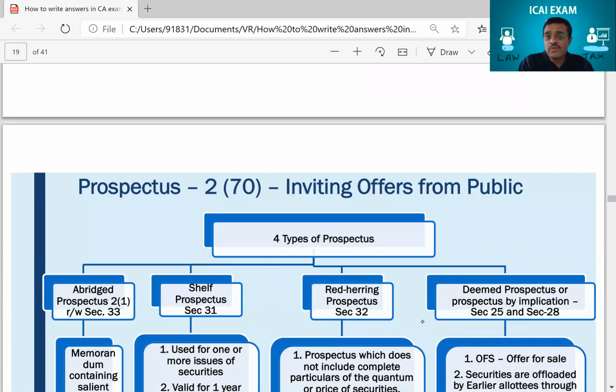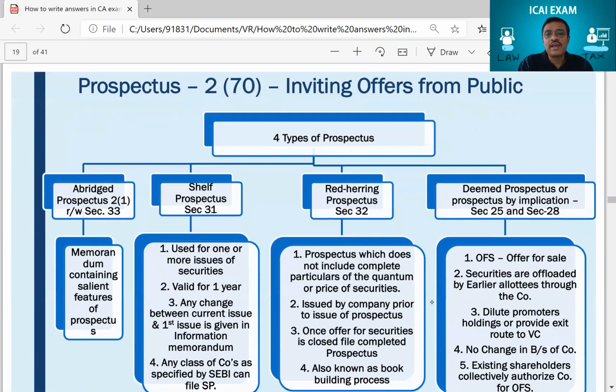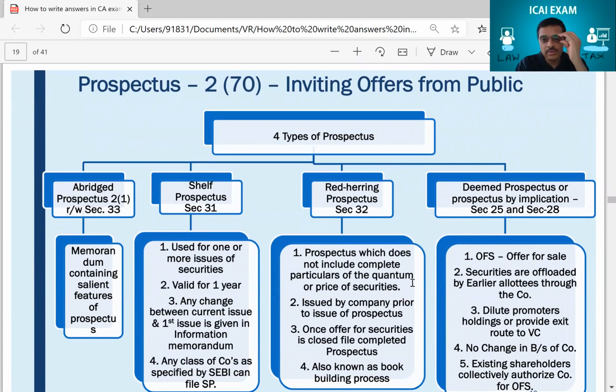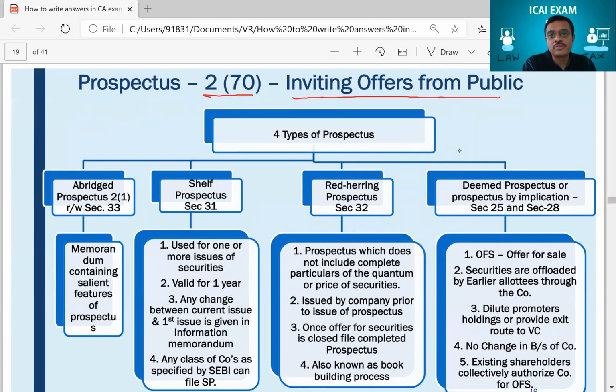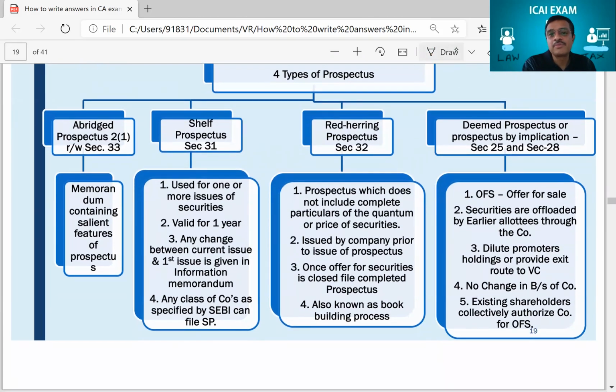And in our notes, how did we study shelf prospectus? This is what I gave you about prospectus in our notes. My students will know it. This is the chart I gave you, and you would have it in your notes. Prospectus, section 2(70), means inviting offers from the public. And we said there are 4 types of prospectus. This is what we discussed. How many types? 4 types.